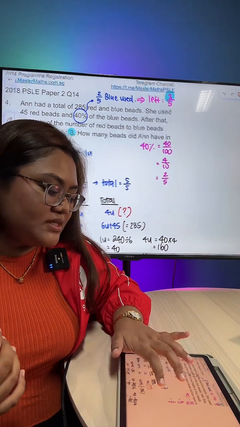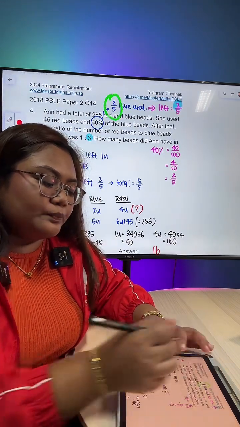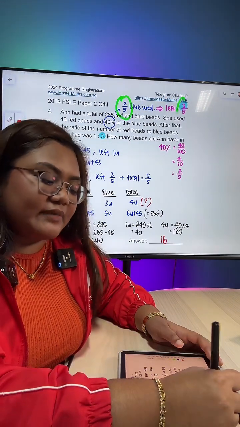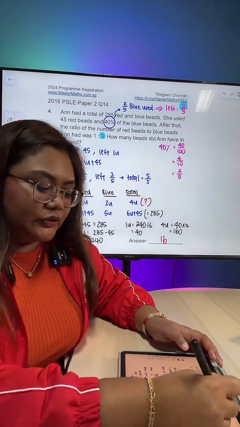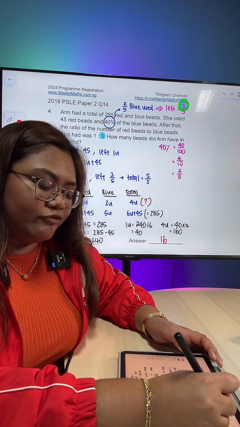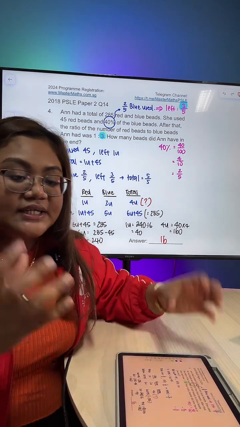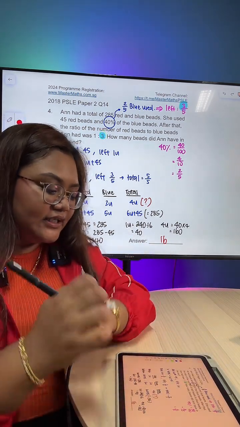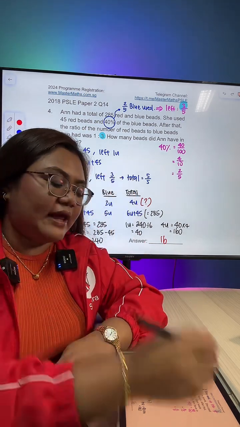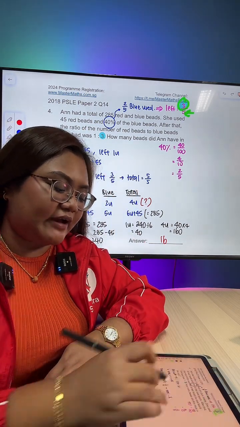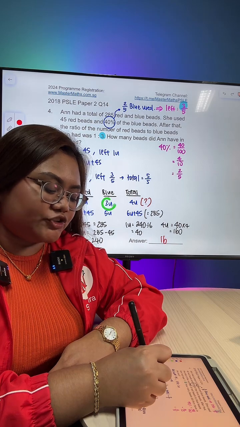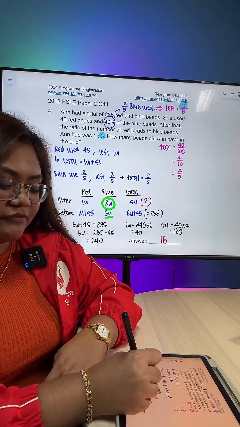So I use up 2 over 5 of the blue. That means left must be 3 over 5, which is the 3 units here. At the end, blue left is also 3 units, so the numbers match just nice. If left is 3 units, at first must be 5 units.